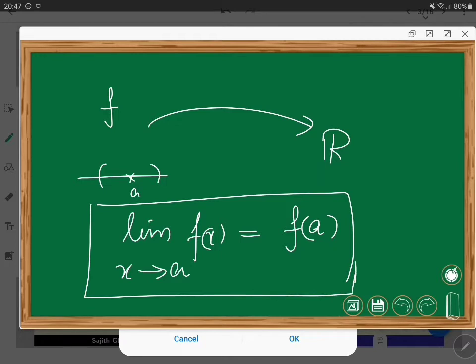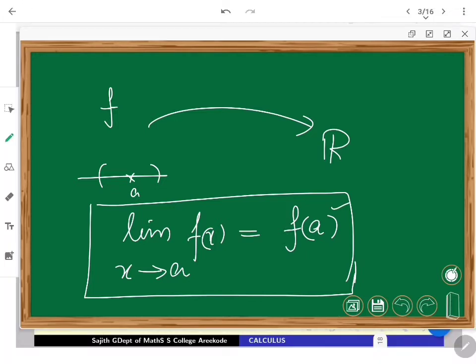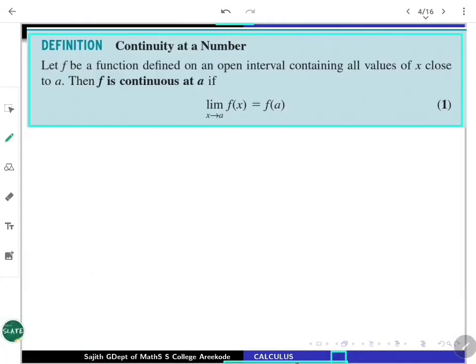So, to get the continuity of a function at a, f of a should be defined first. It should be in the domain, certainly. And as x is approaching towards a, the limit should exist there. And finally, this limit is the same as f of a. These three conditions together will allow us to say that f is continuous at a point a. So the formal definition is like that.